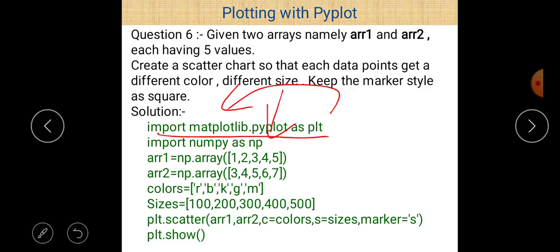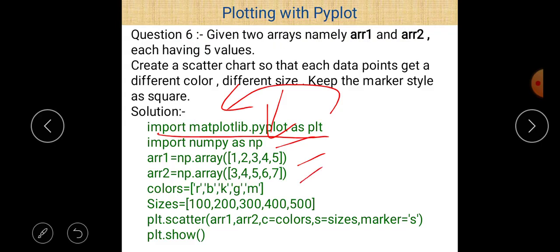Now second is import numpy as np, because here we want to use the array method. Now array1 is equal to np.array 1 2 3 4 5. These are the 5 values. Now we have array1, which contains 5 different values 1 2 3 4 5. And similarly we have array2, which contains 5 different values 3 4 5 6 7.